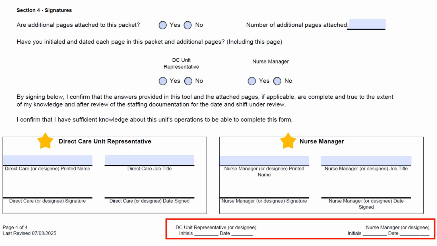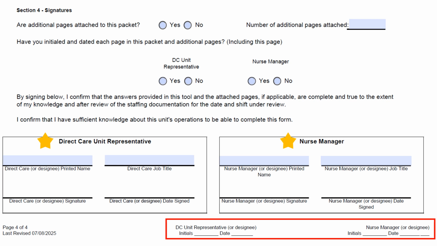This page concludes the CNA staffing tool. It asks whether additional pages are attached to this packet, and if yes, asks for the number of additional pages attached. The form also asks you to confirm that you have initialed and dated each page, including this one and any additional pages. The spaces to initial and date the tool will be in the same spot in the footer for each page of the form.